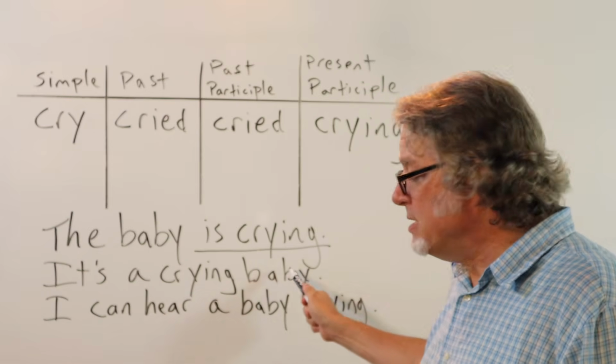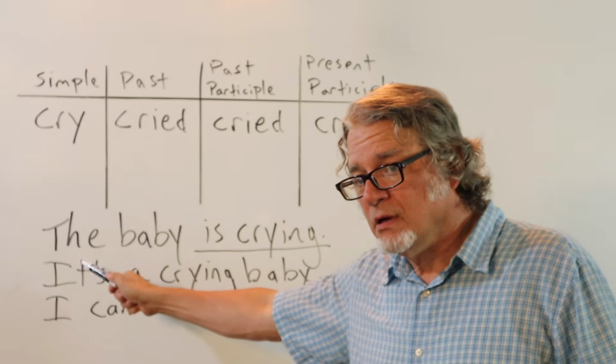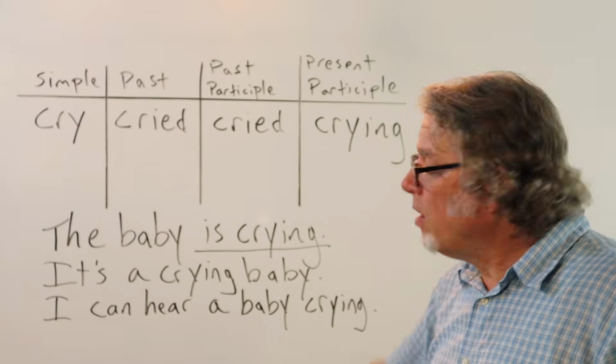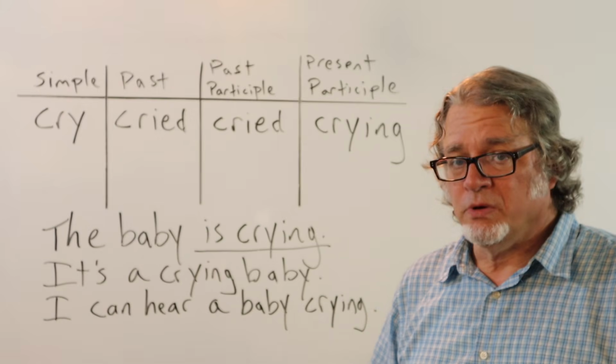It's a crying baby. Notice you can use it for babies. Or the baby is crying. All of these are using the word cry as a present participle.